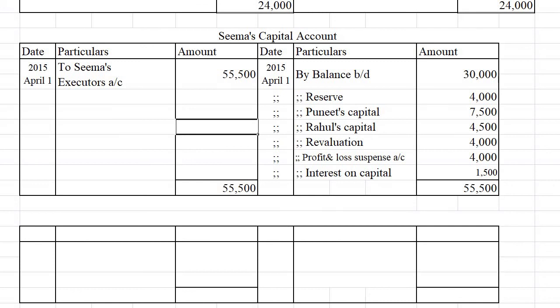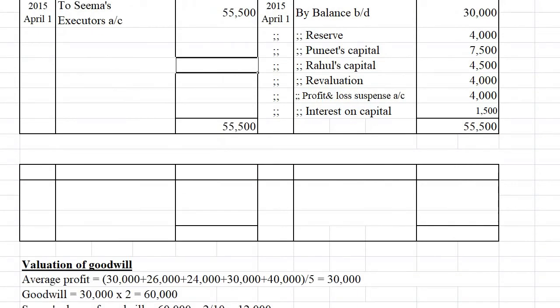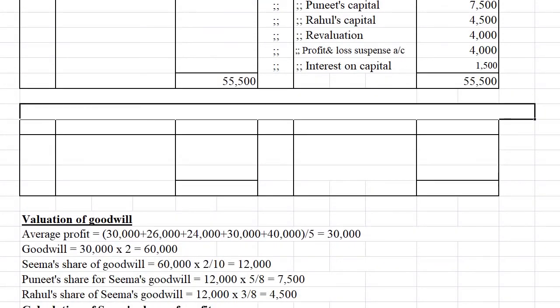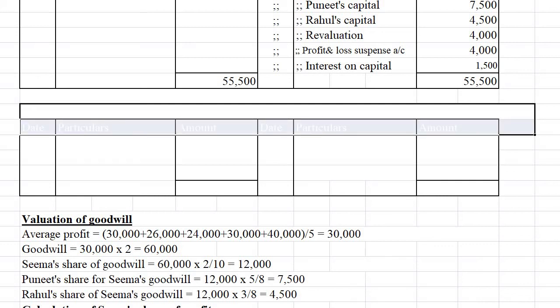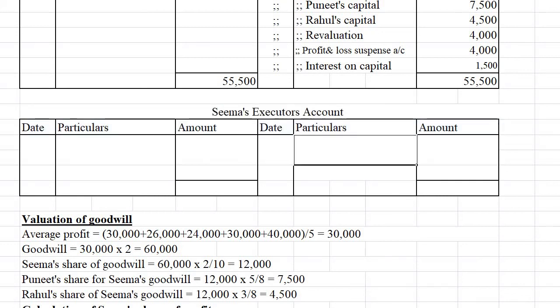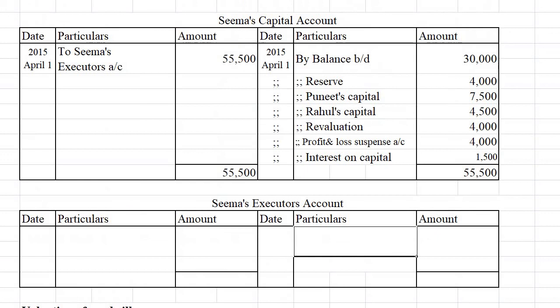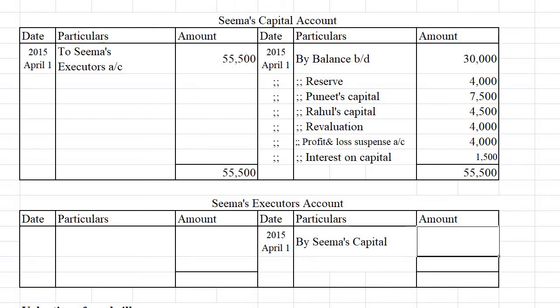So this balance will be transferred to Sudha's executors account. Let us prepare Sudha's executors account. In Sudha's capital account, on the debit side we have the balance and it is written there as Sudha's executors. Here on the credit side we can show the date and by SEMA's capital, that amount is transferred, 55,500. And that will be totaled here.